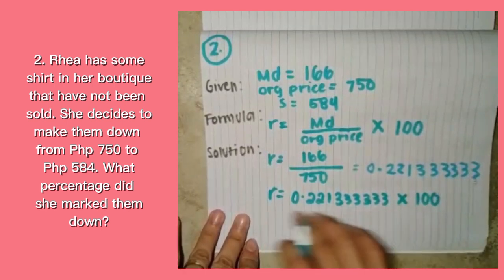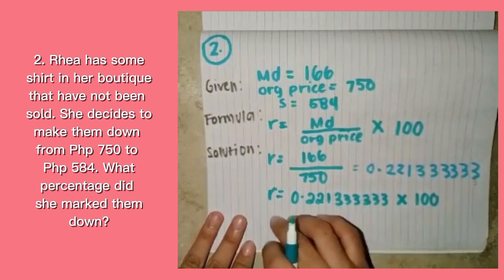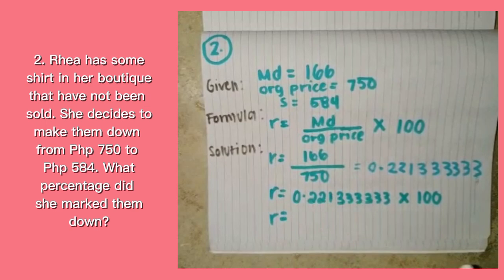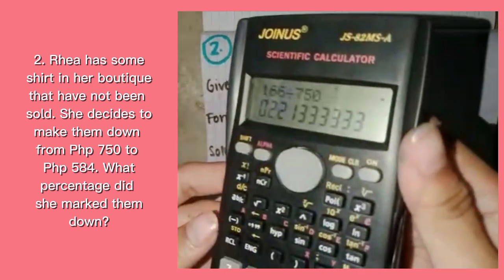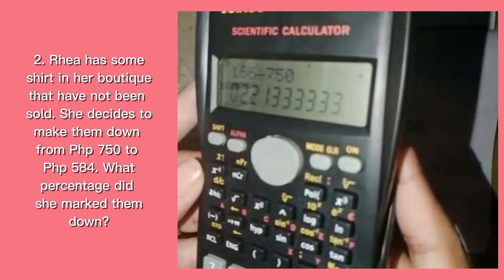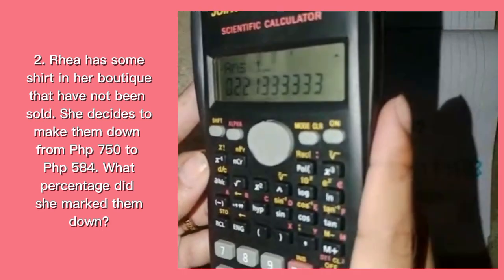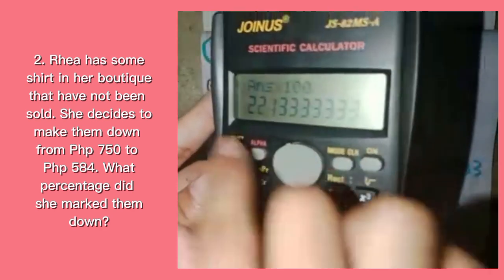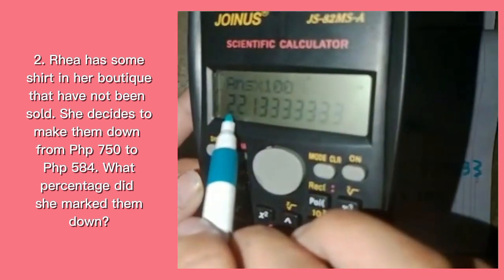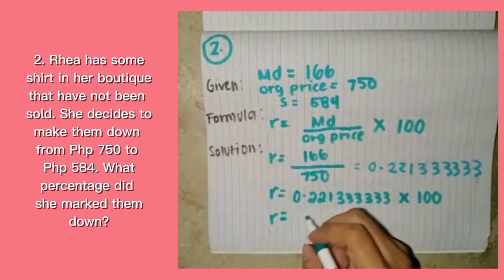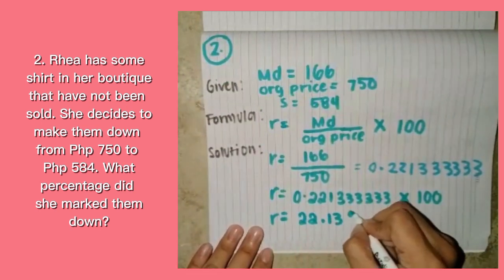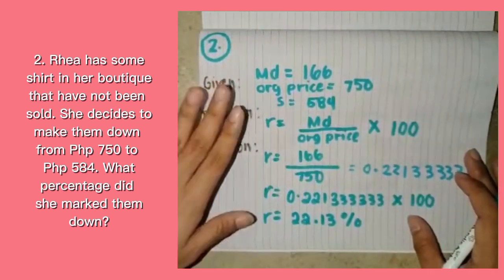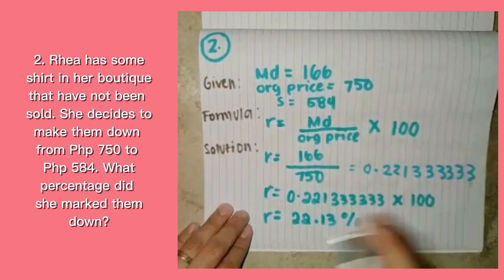So guys, as always, you can calculate this on your own to find the answer. So R is equal to... so we are back. This number, we are going to multiply it by 100. So the answer is 22.133333, but we are going to write the 22.13 only. So the answer is 22.13%.